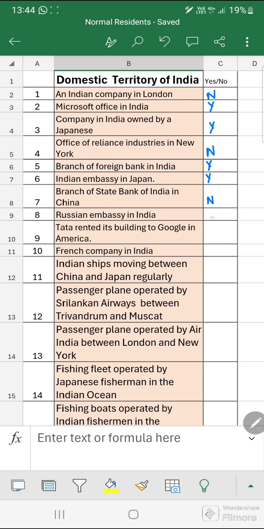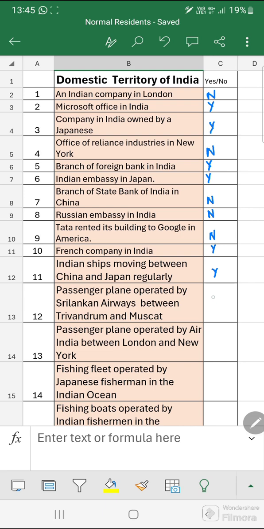The next is Russian embassy in India. It comes under the exceptions. It is not part of domestic territory of India. Next one is Tata rented its building to Google in America. The correct answer over here is no. It is not a part of domestic territory of India. French company in India, yes, it falls within the economic territory of India. Next one, Indian ships moving regularly between China and Japan. This is part of domestic territory of India. It comes under the additional things which we included.